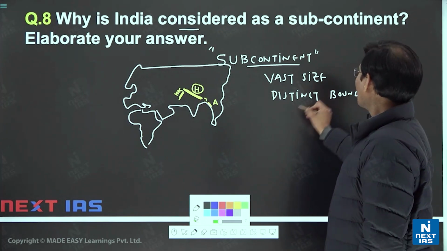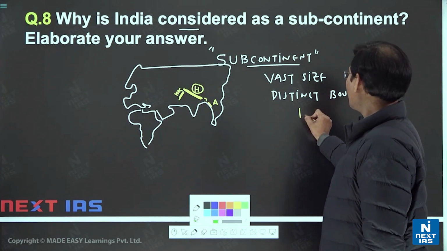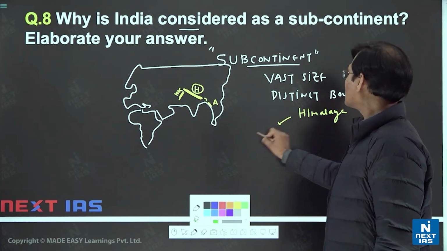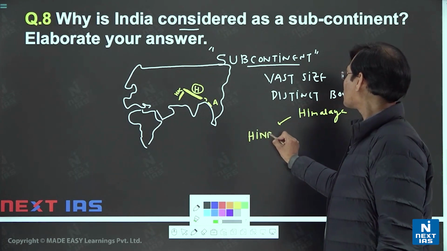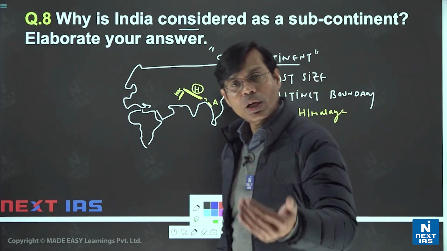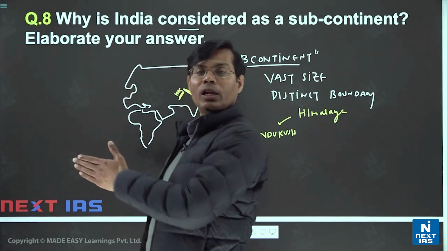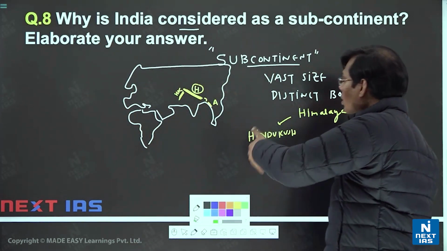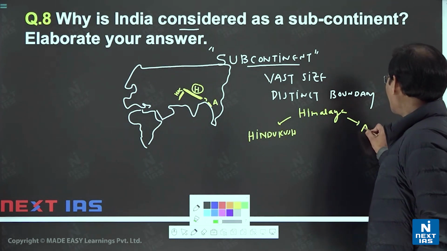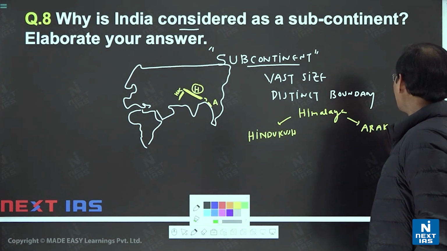So you can say there is definitely a distinct boundary made by which mountain? In the north, the Himalaya, and westward which mountain? Hindu Kush. Also the term Hindu Kush indicates Hindustan, or the area beyond the Hindu Kush. The entry to this area, India, is the Hindu Kush, and on this side Arakan is the Myanmar boundary.